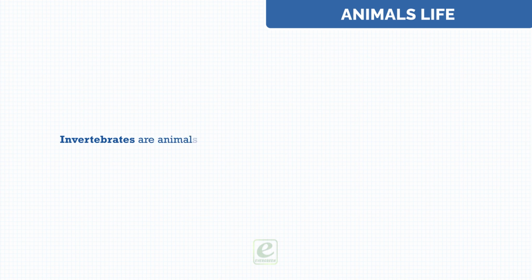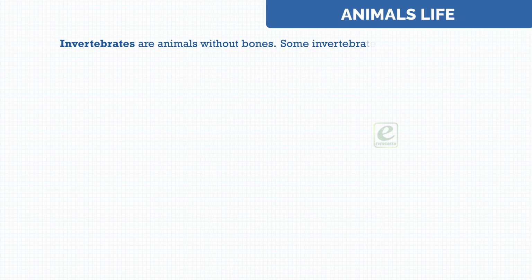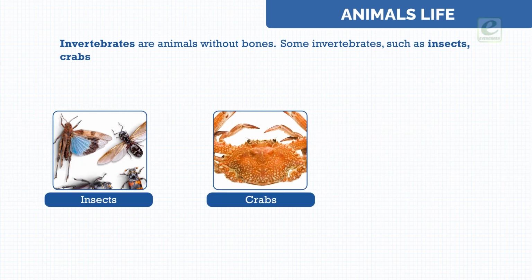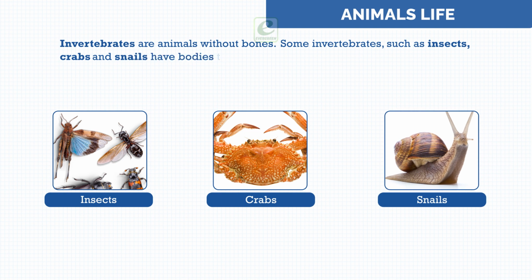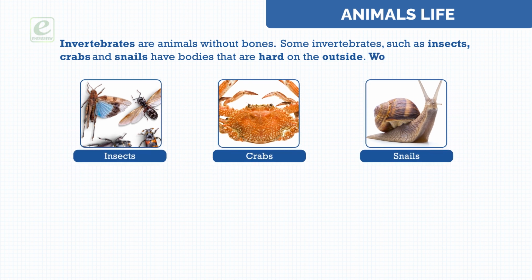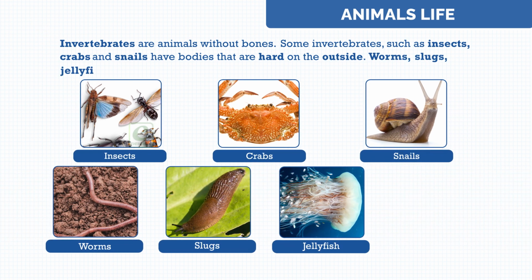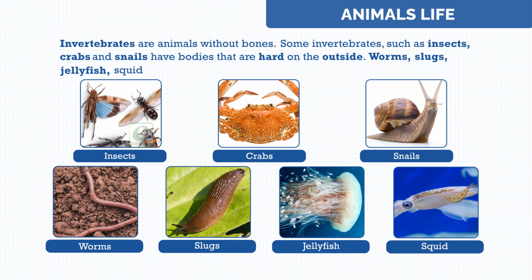Invertebrates are animals without bones. Some invertebrates, such as insects, crabs, and snails, have bodies that are hard on the outside. Worms, slugs, jellyfish, squid have soft bodies.